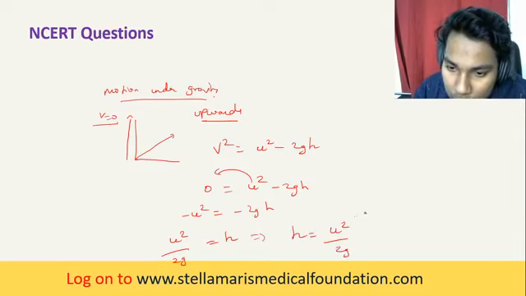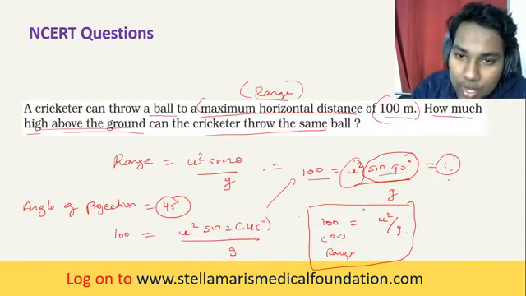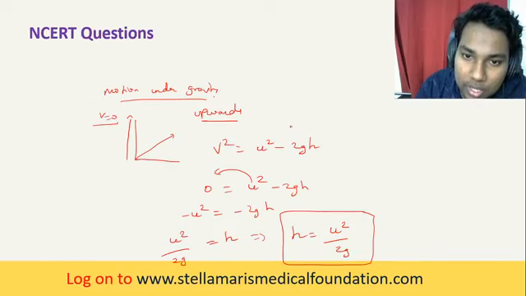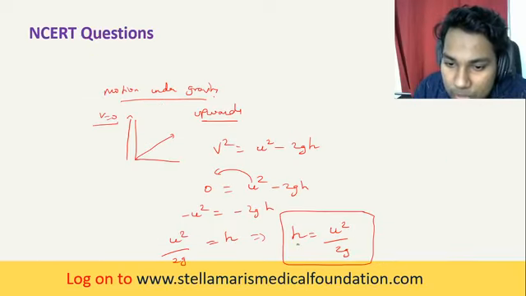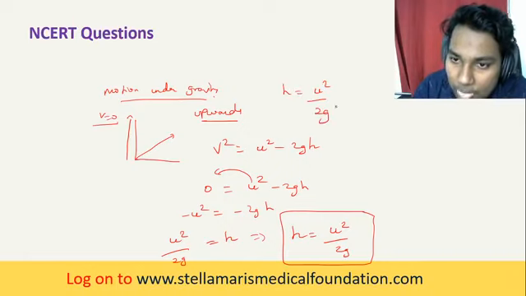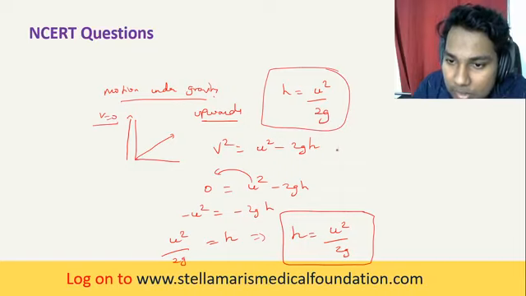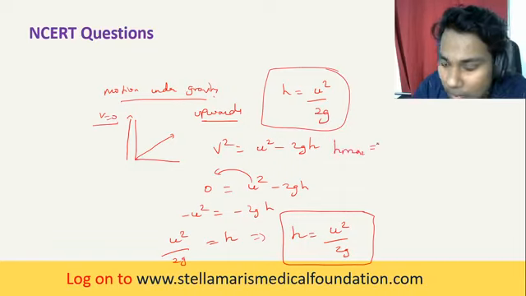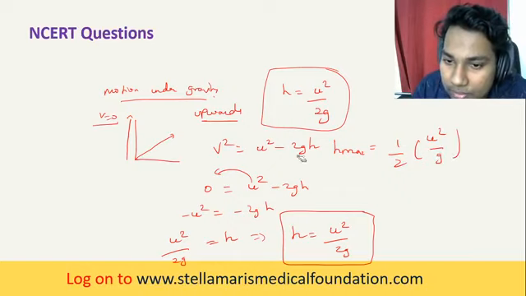So h is equal to u squared by 2g. How much high above the ground can the cricketer throw the ball? They are asking the maximum height. So h max, the maximum height, is equal to u squared by 2g. Now you can write this equation like this: h max is equal to 1 by 2 into u squared by g.